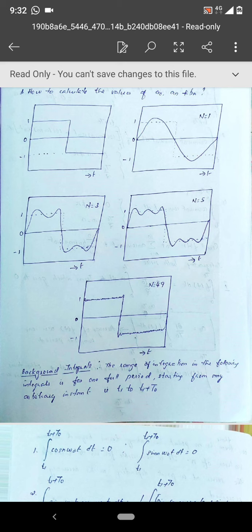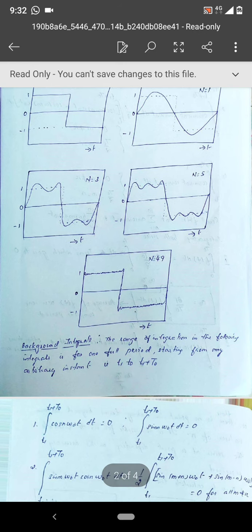So total cycles are 5. And so you can say that again, when you compare with n is equal to 3, again it is coming very close to the square wave. And in the last slide, if you add terms till the 49th harmonic, you cannot see the dotted lines. It is very close to the square wave.